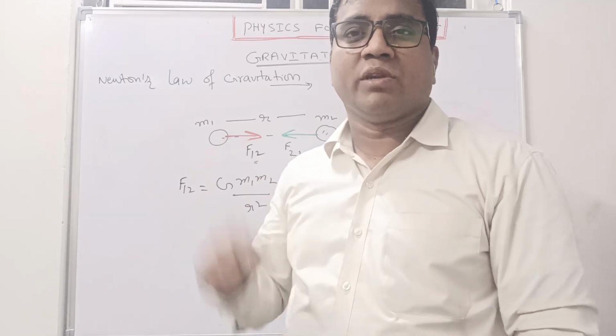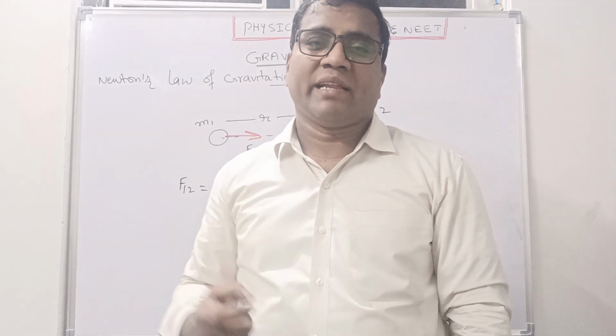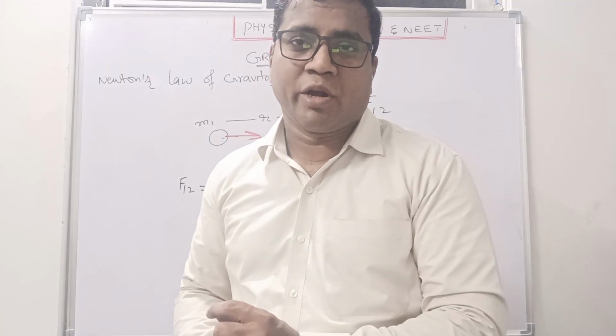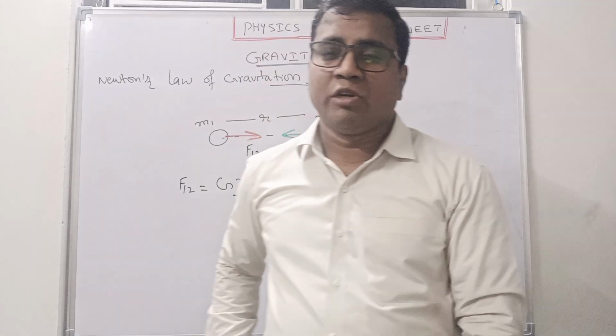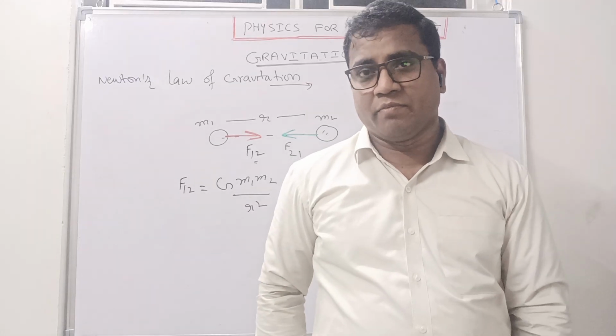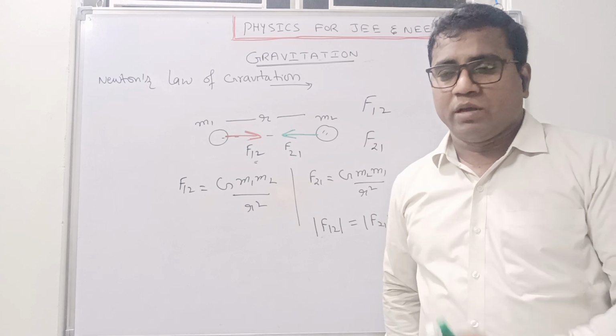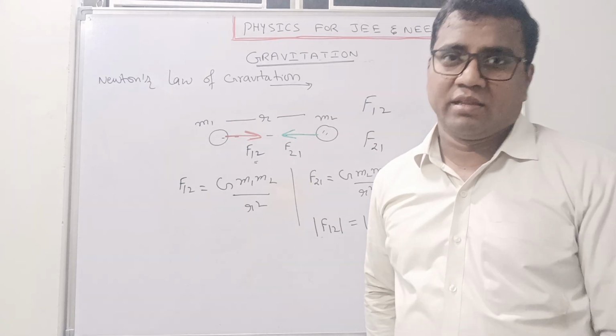Why? Because according to Newton's law, every body attracts every other body with a force which is directly proportional to the product of their masses and inversely proportional to the square of the distance between them. I hope you understood, right? Newton's law of gravitation. So we will discuss it in the next class. Thank you.